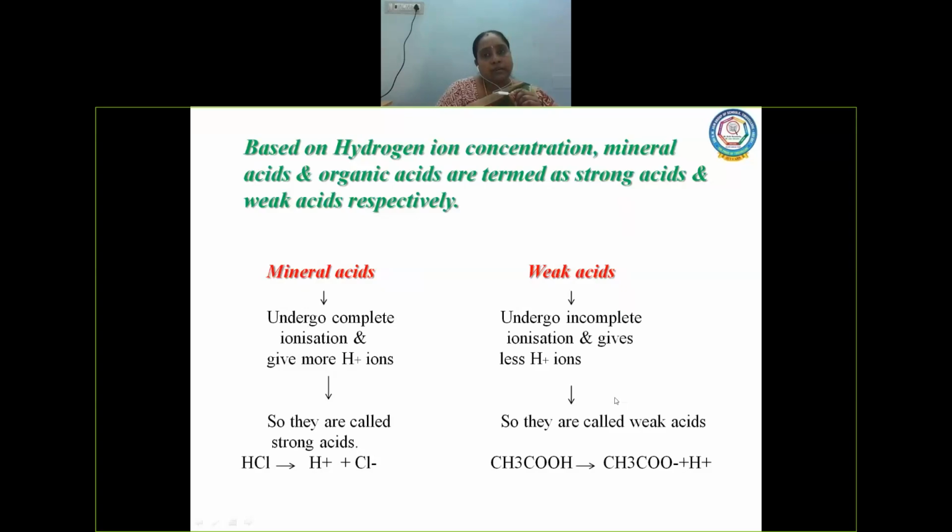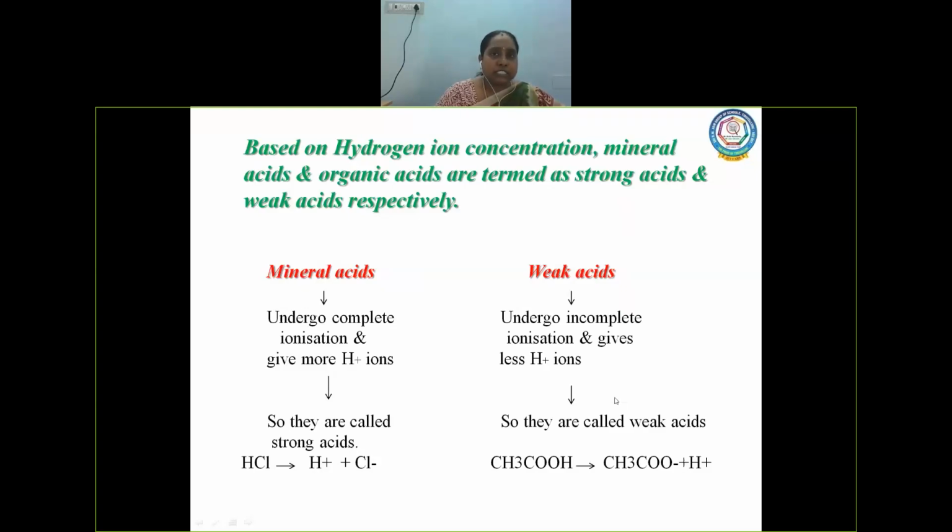See, yesterday we discussed the introduction part of acids: what is meant by an acid and how they can be classified. So acids can be classified on two bases. One is based on sources and the other one is based on the concentration of H plus ions.